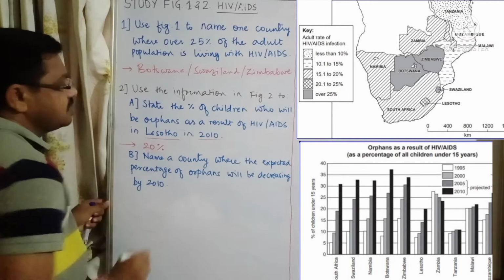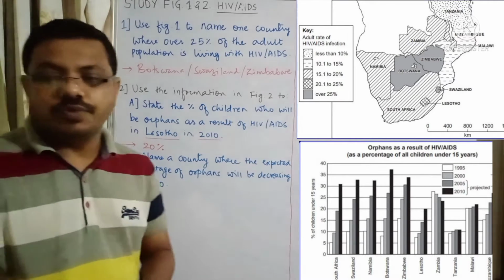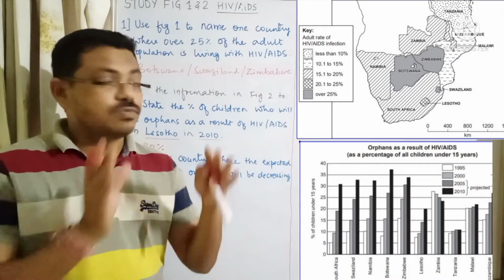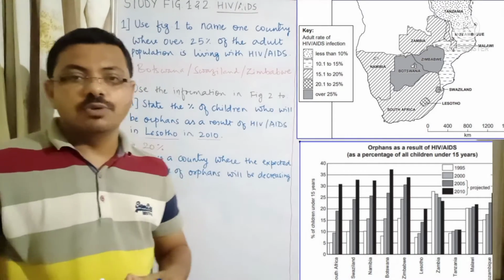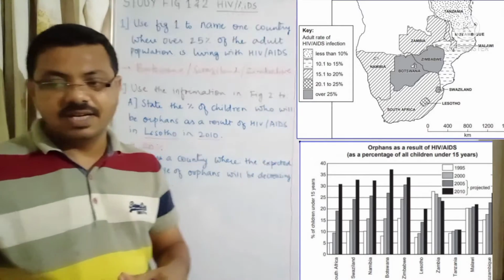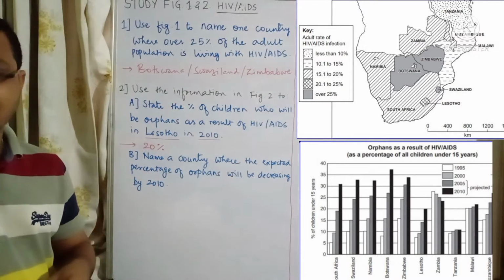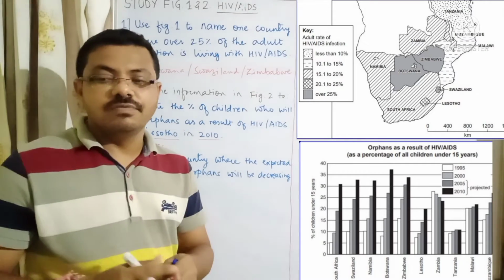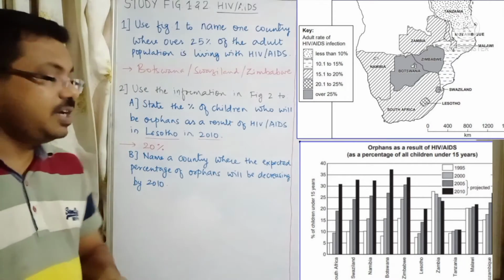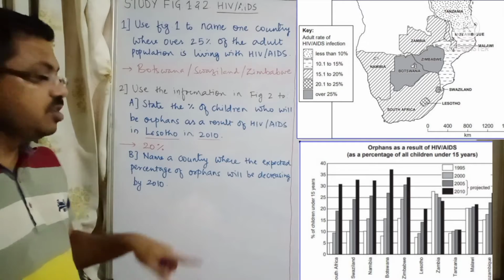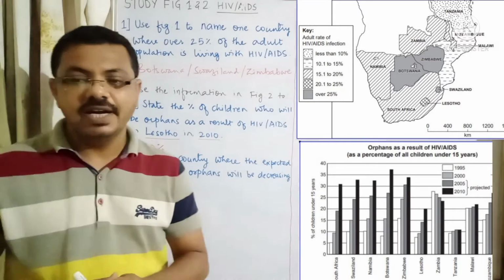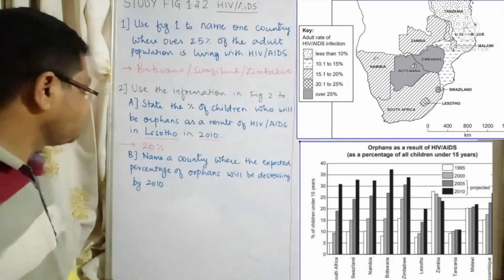So this is the answer of question number 2: 20%. If you can see on one side of the image, it is given on one of the axis, the percentage of children under 15 years. In Lesotho, if you see the darkest red in 2010, it is going to be 20%, right? Now look at question number 3.